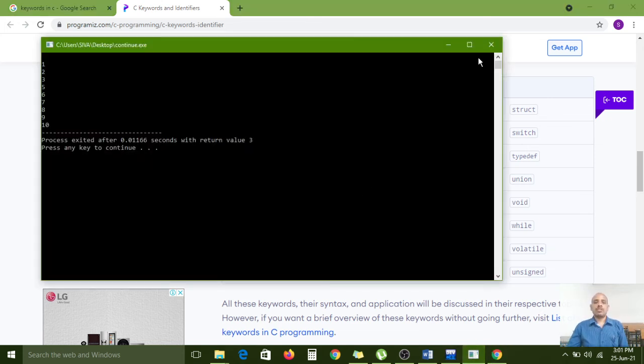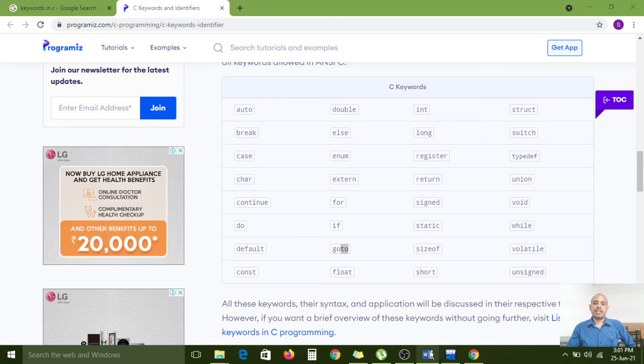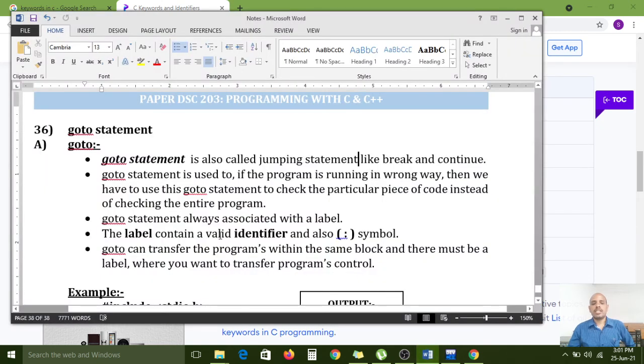Understand? Whatever keywords we are using, we use them regularly as per our requirement. Now what is the use of the goto statement? The goto statement is used, if the program is running in the wrong way, to check a particular piece of code instead of checking the entire program. For example, if we have developed a program with 1000 lines of code, and some lines execute in a different way, nothing but the wrong way.